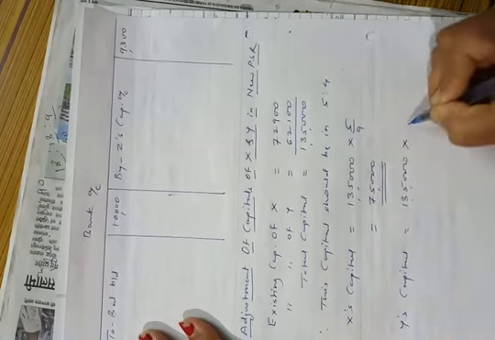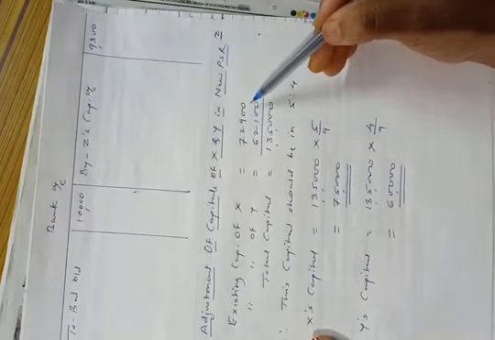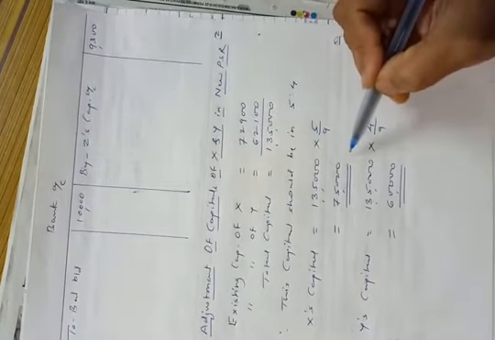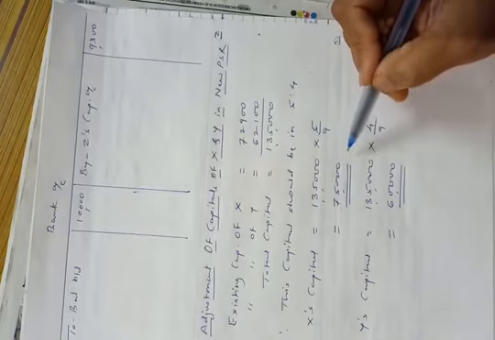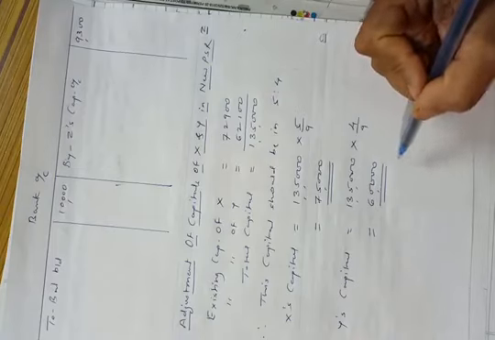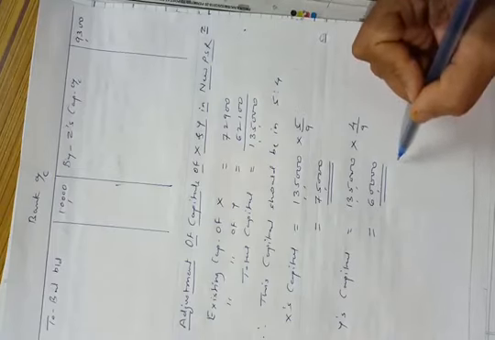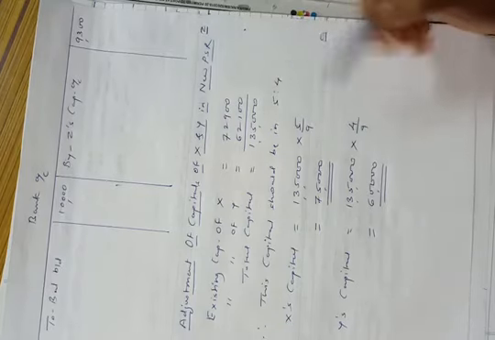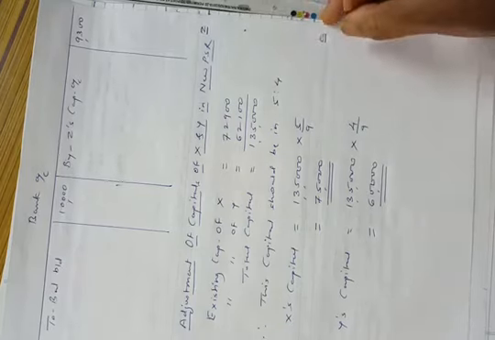Now see, existing capital of X is 72,900 and his capital should be rupees 75,000. So he has to bring rupees 2,100, that is the difference, in the business. On the other hand, in case of partner Y, his existing capital is 62,100 and required capital, that is his adjusted capital, should be rupees 60,000 in the business. So he will take away the amount, that is 2,100, difference between this amount from the business. Okay. So now let us solve this here.